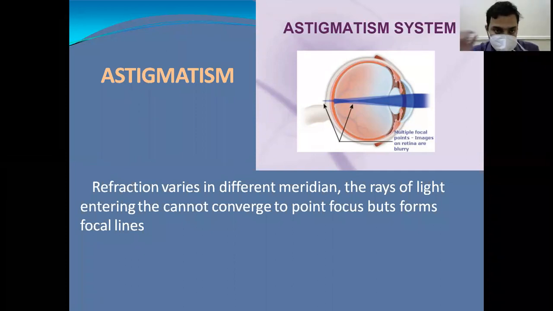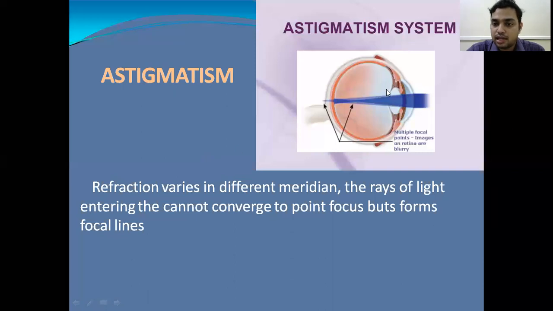Today I will take the topic of astigmatism. In the previous classes, I taught you about myopia and hypermetropia. So, what is myopia? It's where the parallel rays coming from infinity focus in front of the retina, whereas in hypermetropia, the parallel rays coming from infinity focus behind the retina.